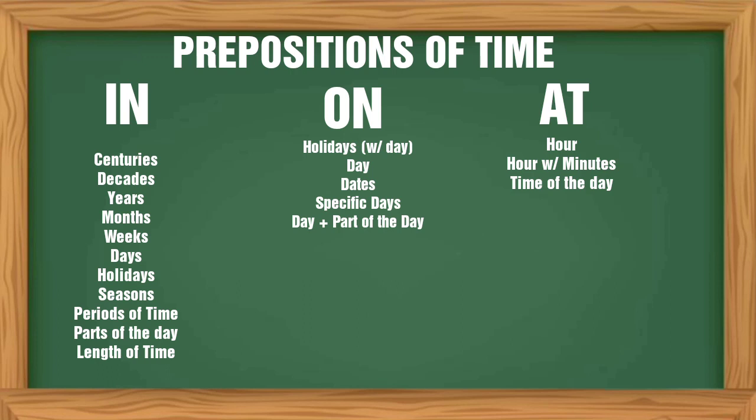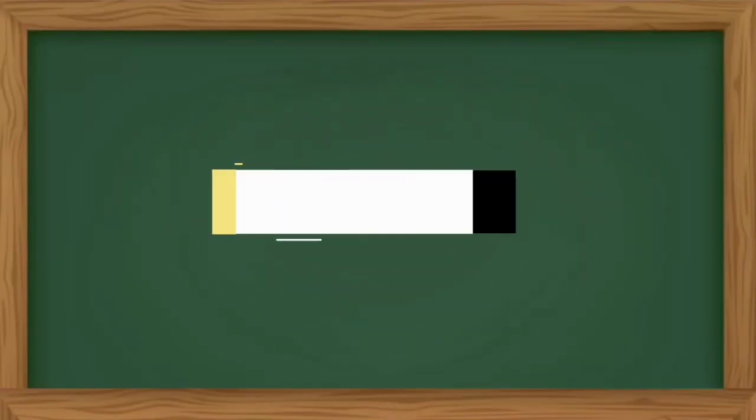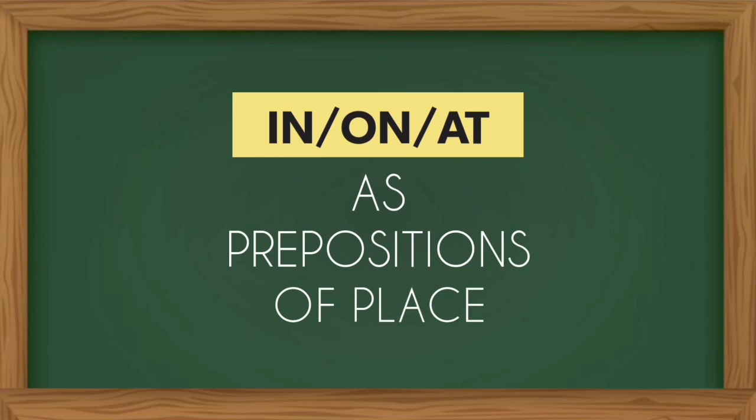So here is a summary of the use of prepositions in, on, at as prepositions of time. You will notice that in is specific, on is more specific, and at is the most specific preposition. The next part of our discussion is the use of in, on, and at as prepositions of place.